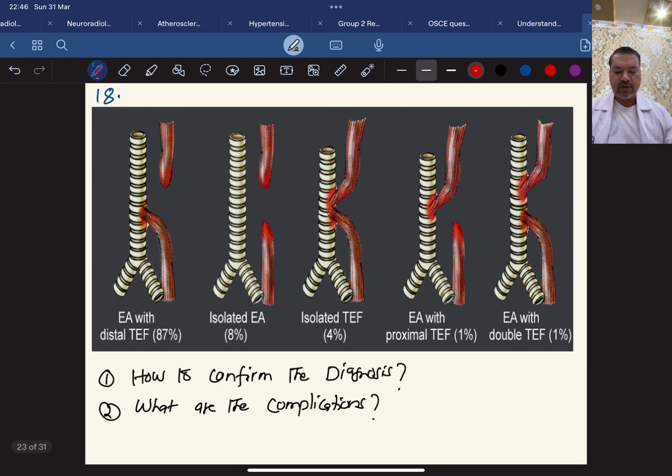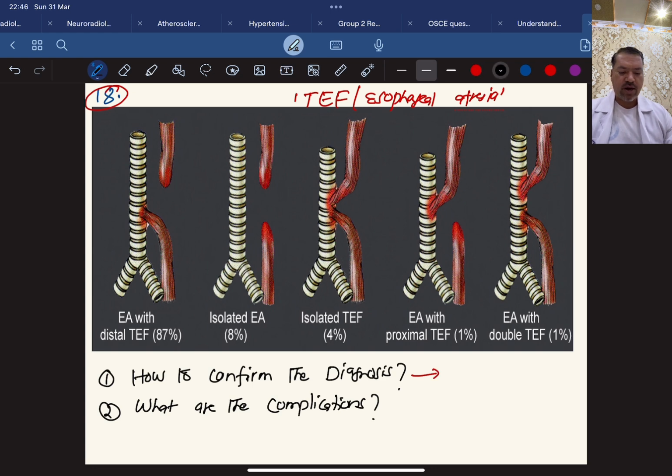Another one, see here, every student or every doctor can identify this. This is called tracheo-esophageal fistula or esophageal atresia. Okay, and how to confirm the diagnosis? Very simple question.